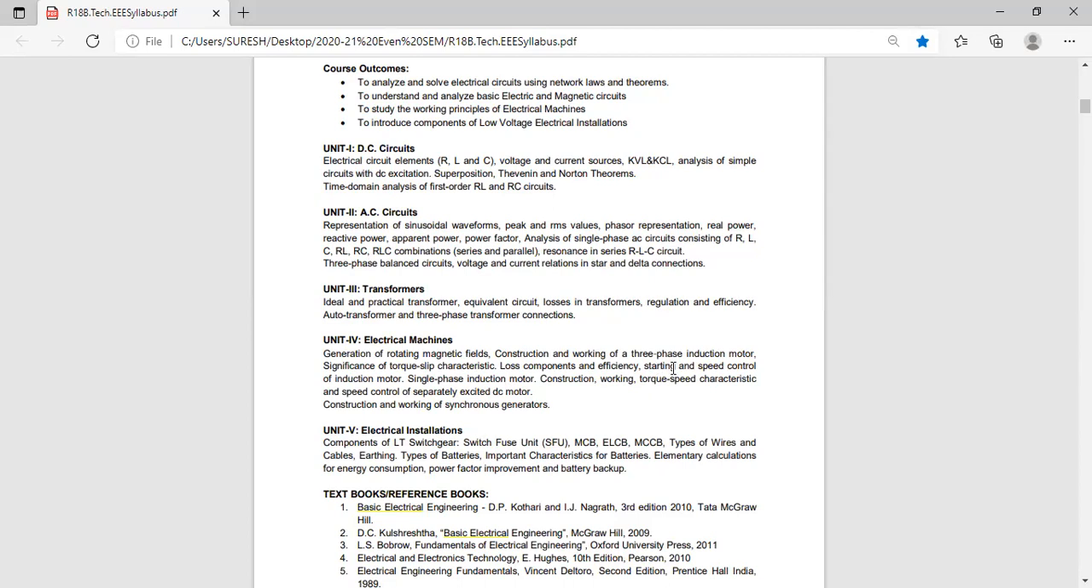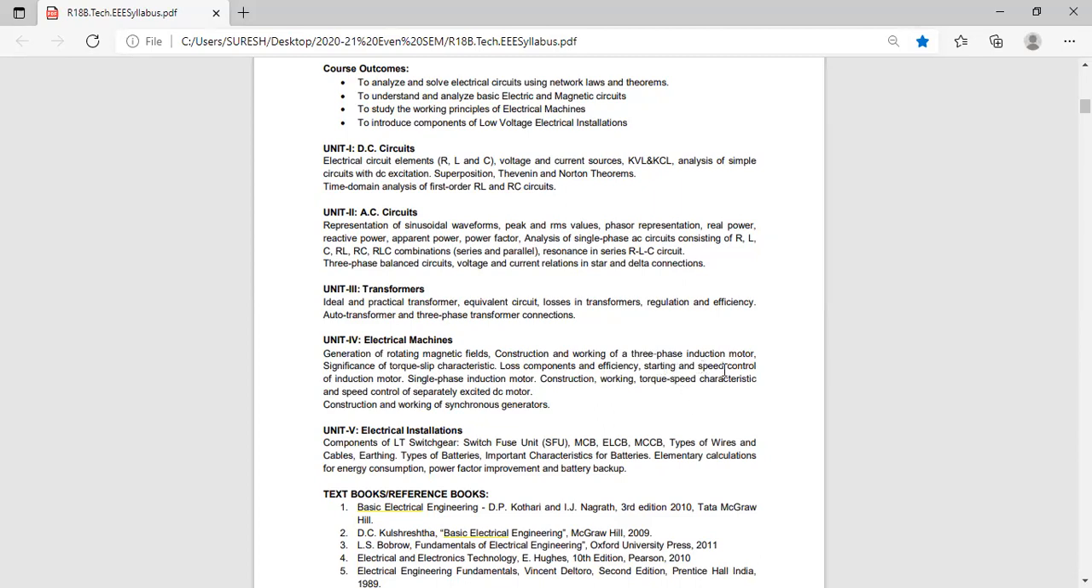We have to explain this. For squirrel cage rotor, starting methods are primary resistors, auto starters, and star delta starters. For the slip ring, it is rotor rheostat control.